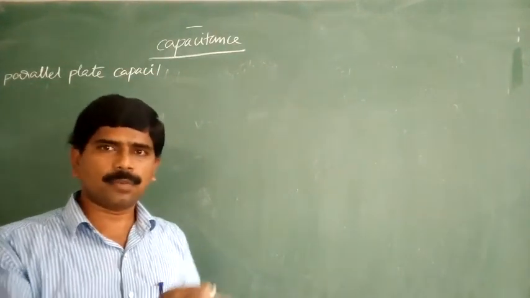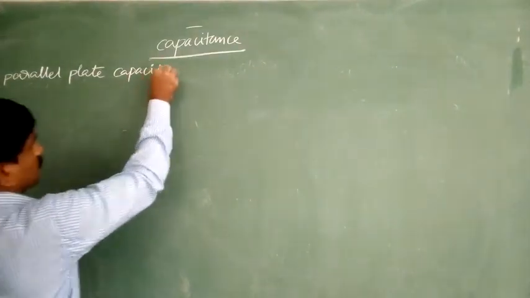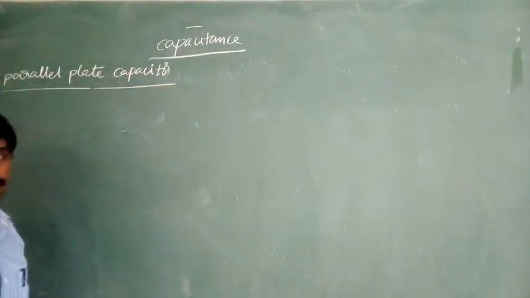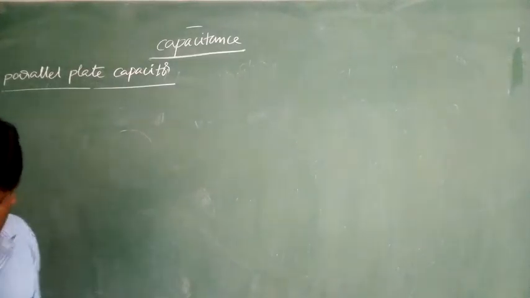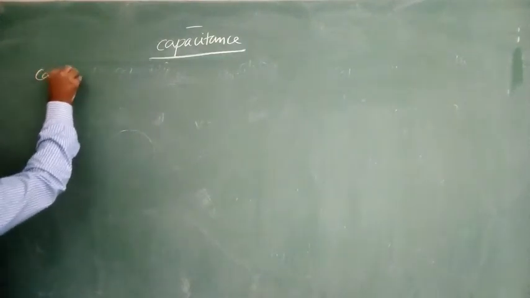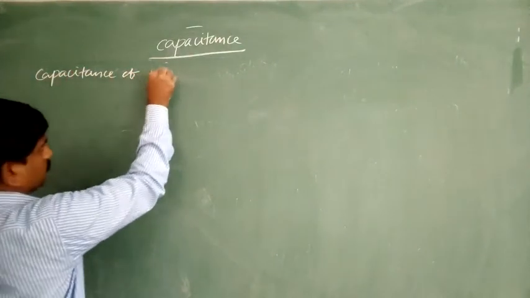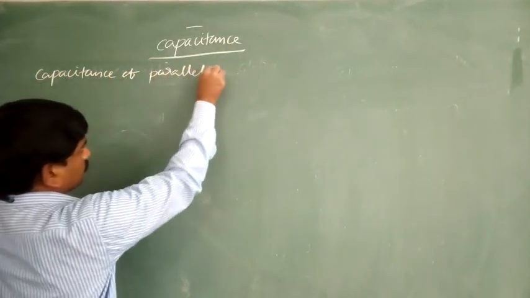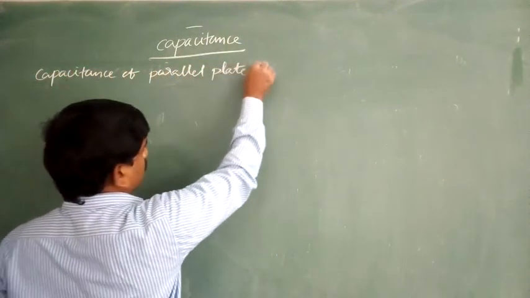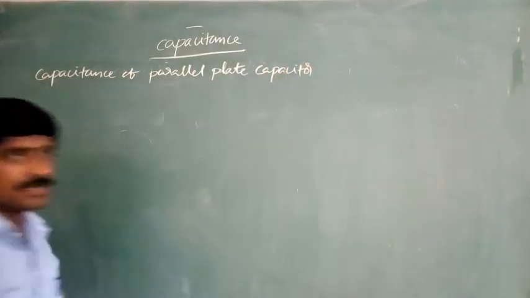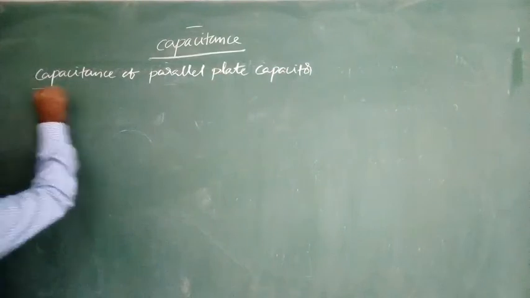Condenser and capacitor are both the same. Capacitance of the parallel plate capacitor.